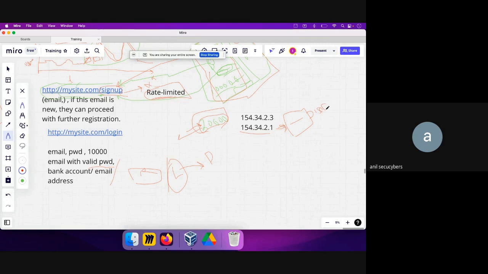So the first thing we checked was which IP addresses had sent out more than one email address check in quick succession. We found that this IP address had sent out 10 email address checks within 1 second, and we quickly knew that this is a potential attacker IP address. Then we did additional checks. We found a similar IP address over here, so we figured out that this is the potential CIDR range of the attacker.